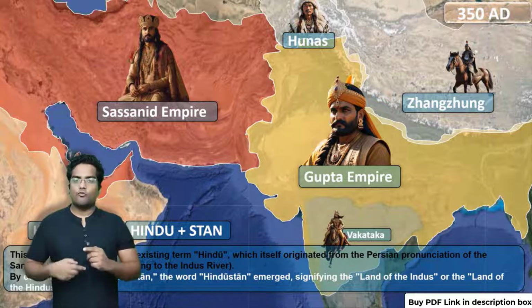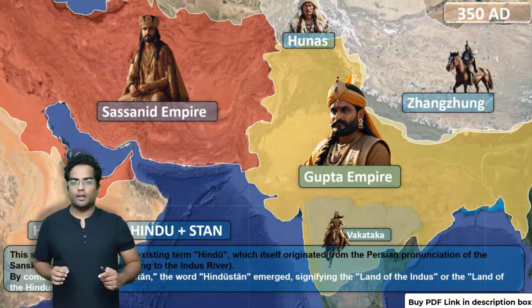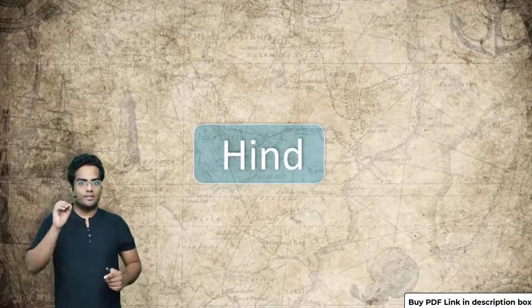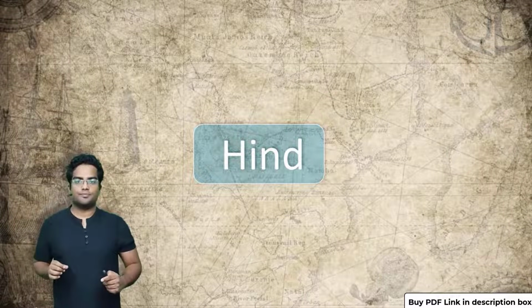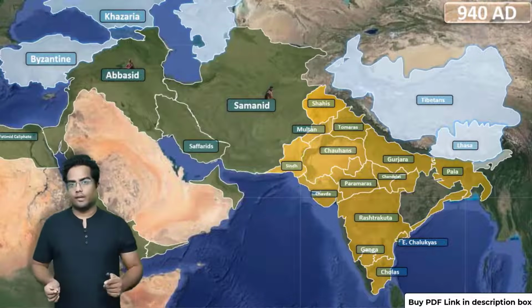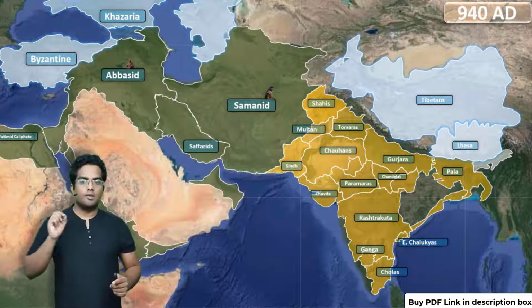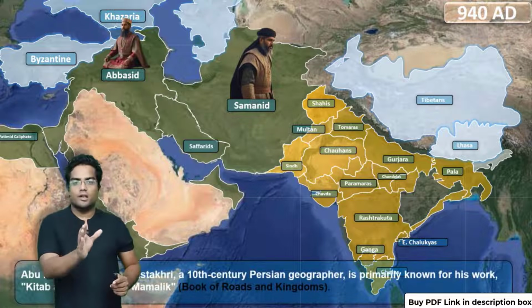Now we have to go forward in time again to understand one more important thing. Hind is a short form of Hindustan. This is the polity of the world around 940 AD. You have the Samanid Empire, the Abbasid Empire, and the fragmented Indian polity.